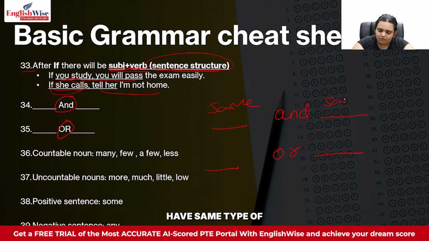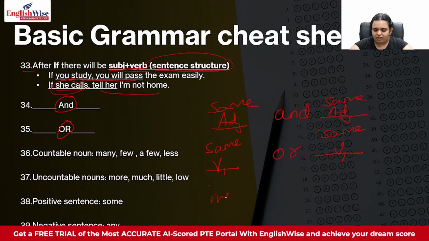How is this possible? For example, if we have an adjective before "and", we will also have an adjective after "and". V1 before "or", V1 after "or" as well. If it is ing, it will be ing here as well. If it is V3, it will be V3 here as well. So this is a very important rule, guys. Rule 34 and rule 35, because they will help you understand what is supposed to go where.